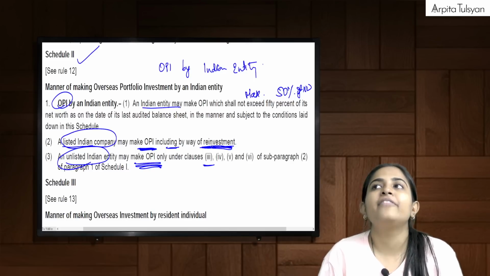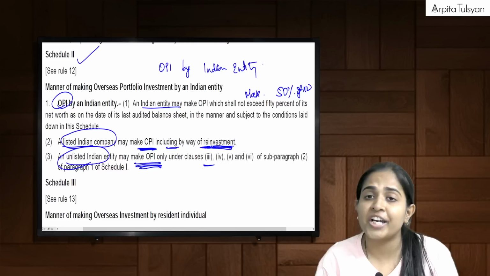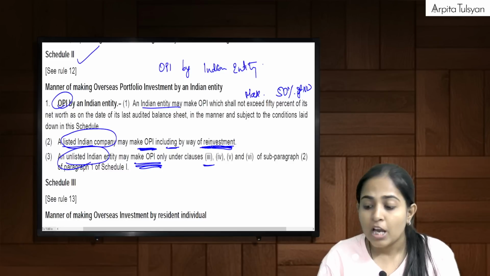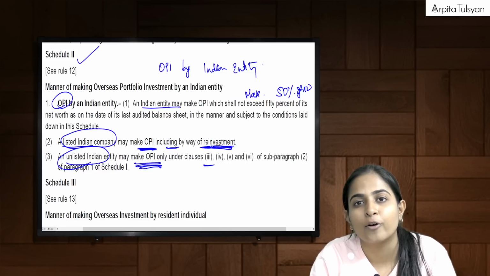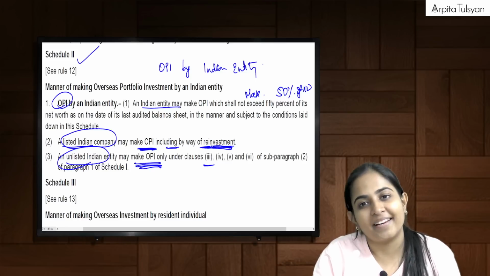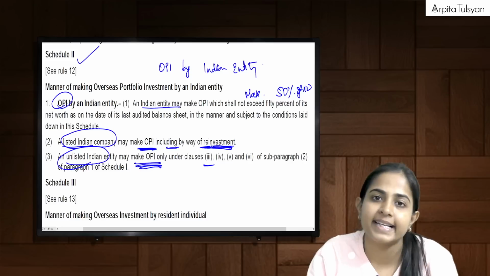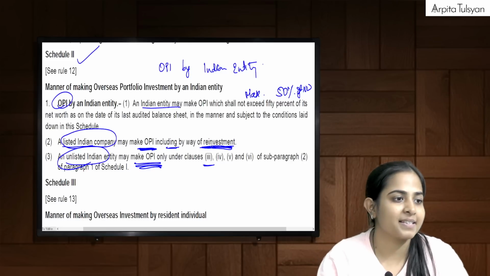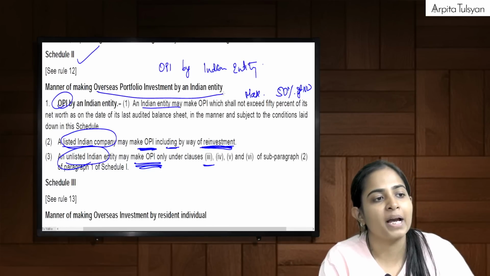Do you recollect we had studied? Now a doubt should come, ma'am, how come shares have come in OPI? You recollect we had done a point where the investment in Apple was 5% with no controlling interest, with no control. That was not coming in ODI, so that was coming in OPI. So on those shares there can be bonus, rights, etc. Yes, fine. So this is nothing but your OPI by Indian entity.